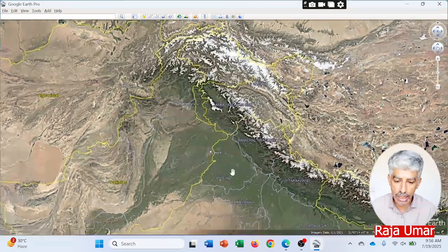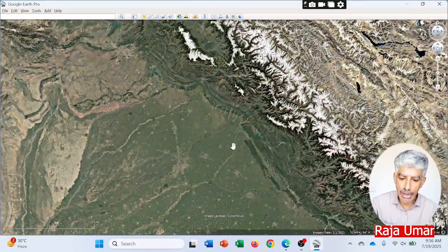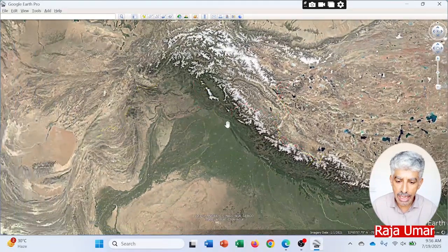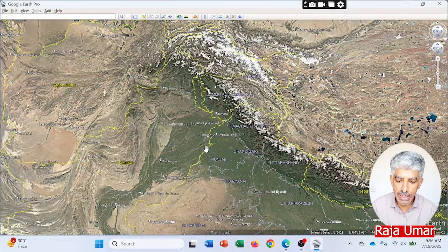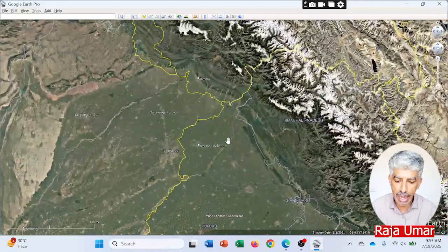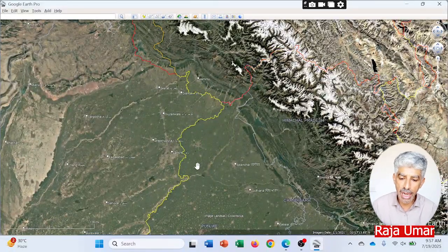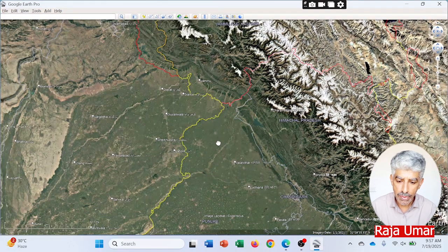So here is the map of Pakistan, and you can see the boundary between Pakistan and India. This yellow line is the international boundary now, and we have accepted it. But if I zoom in, you will see the capital of the Indian Punjab, Amritsar.